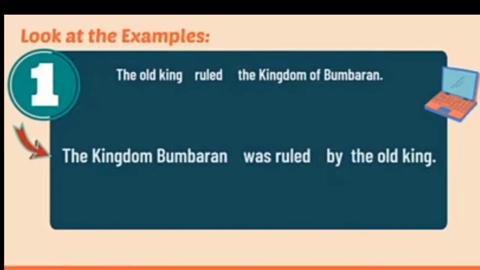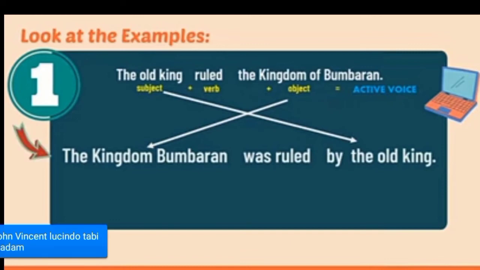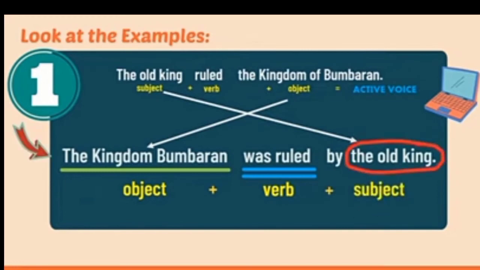Now, look at what happened to the object of the sentence. It becomes now the doer of the action or the subject. And the subject becomes the object or the receiver of the action. The subject is no longer performing the action of the verb, rather it is being acted upon by the verb. The subject of the sentence in the passive voice is no longer the doer of the action. It is now the recipient of the action.